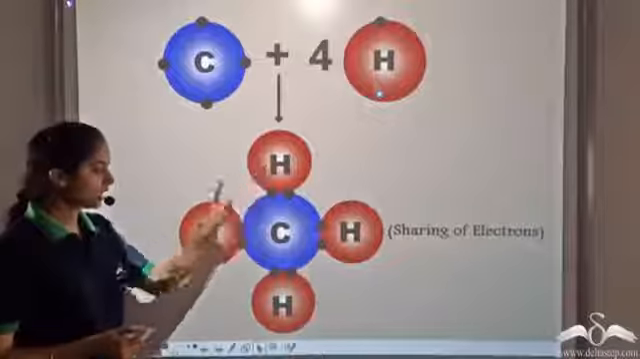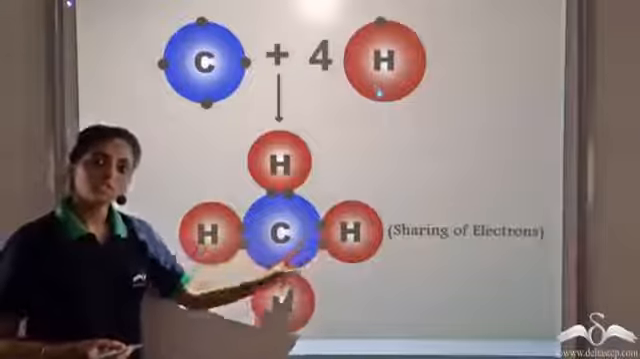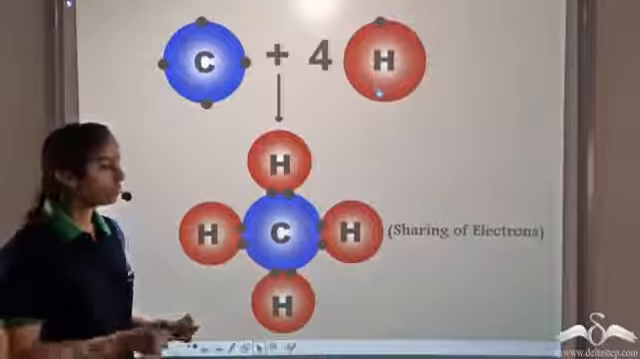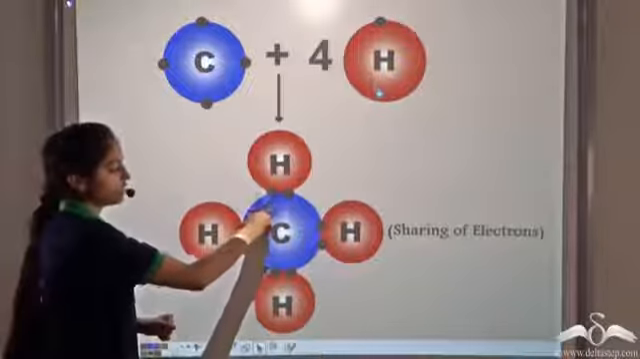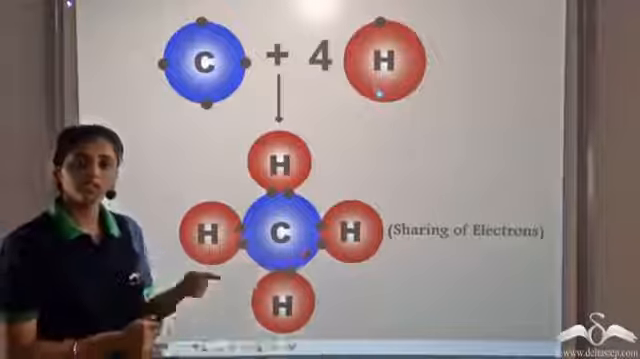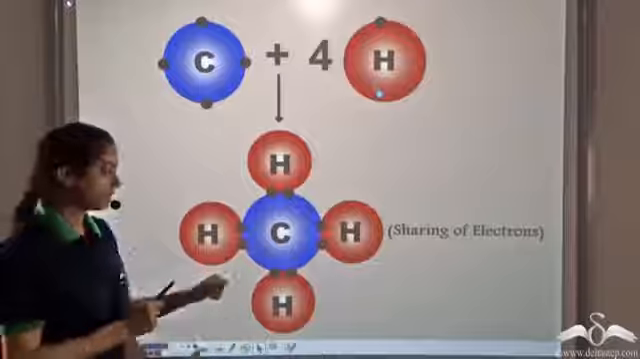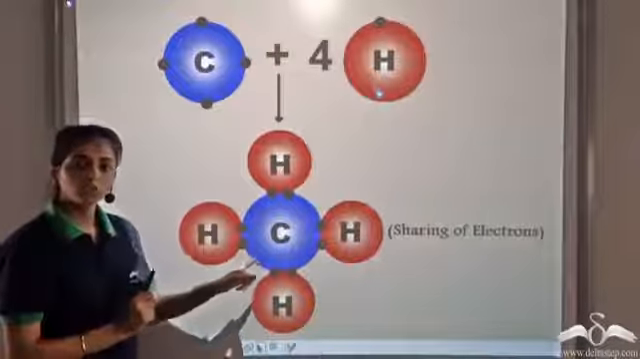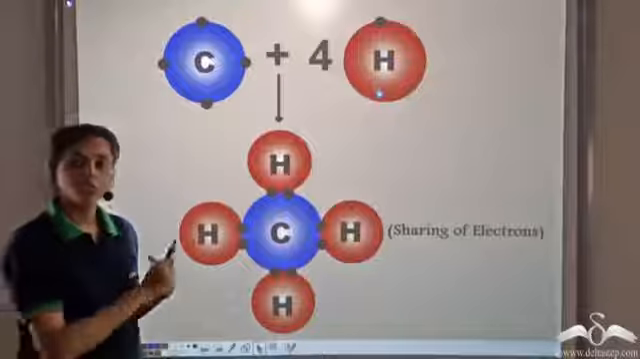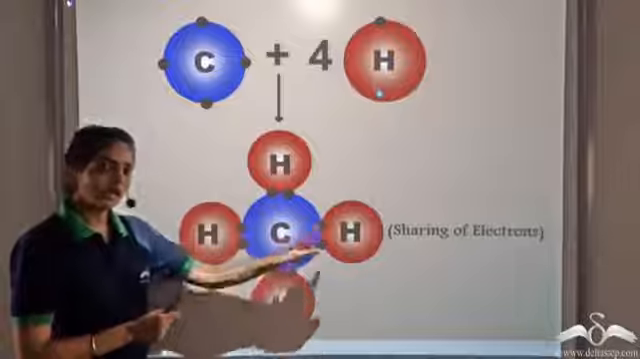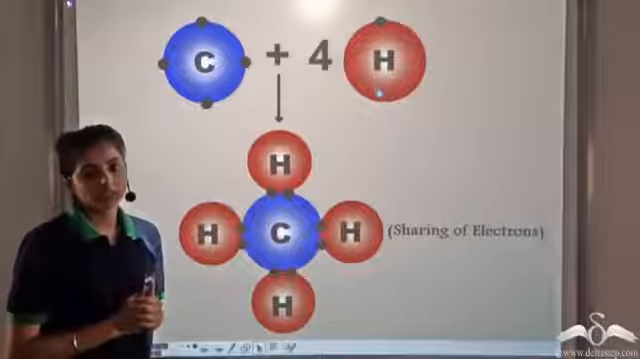So now each hydrogen atom shares 1 electron with the carbon atom. In doing so, each hydrogen has 2 electrons. That is, each hydrogen atom has a duplet structure, and carbon has 1, 2, 3, 4, 5, 6, 7, 8. So now carbon has 8 electrons, so it satisfies the octet rule. So both carbon and all the hydrogen atoms are now stable.